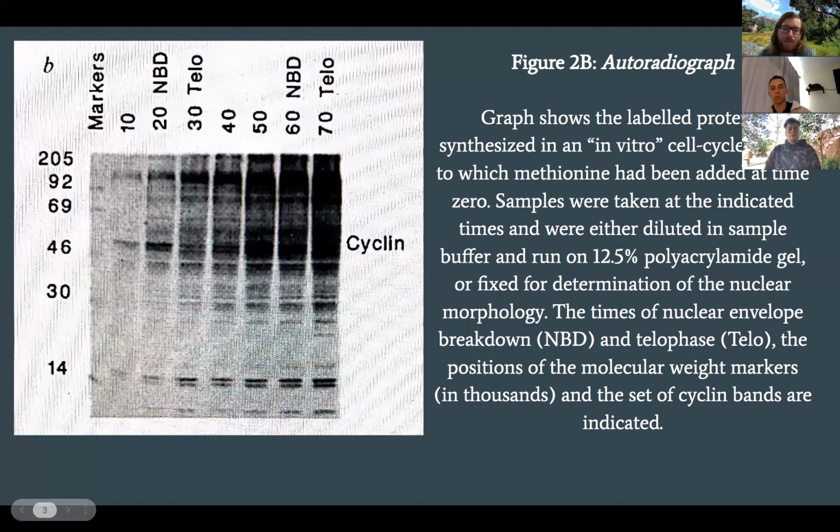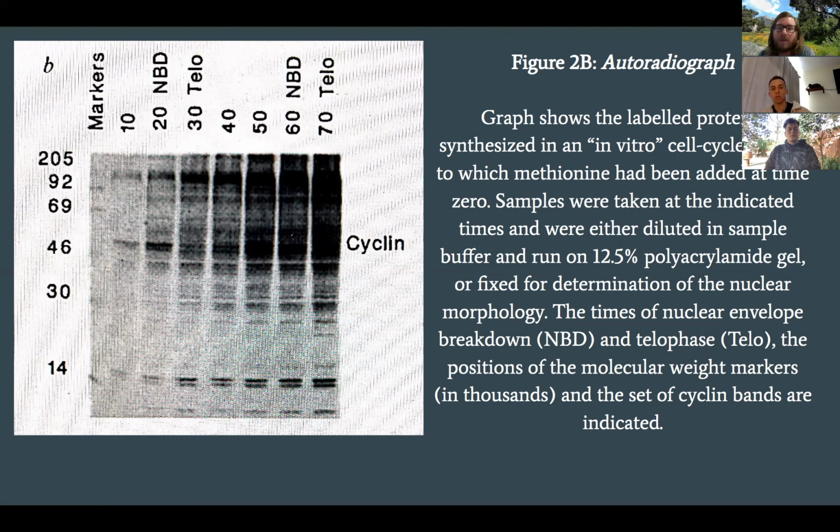A research question for this figure is, do synthesized proteins extracted from an in vitro cell cycle with 35S methionine show that cyclin content increases during the cell cycle stages to induce the process of mitosis? The general approach used is to take the samples that were taken at specific times when different stages were occurring and dilute them with a sample buffer, then run them on a 12.5% polyacrylamide gel to determine their nuclear morphology.